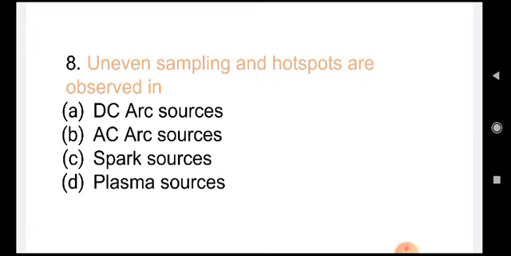Uneven sampling and hotspots are observed in DC arc sources, AC arc sources, spark sources, plasma sources. In the case of DC arc sources you will get uneven sampling and hotspots. The correct answer is A.